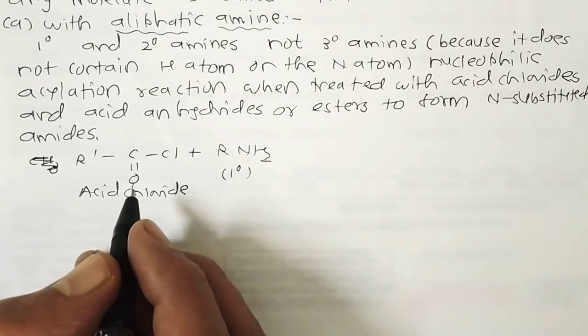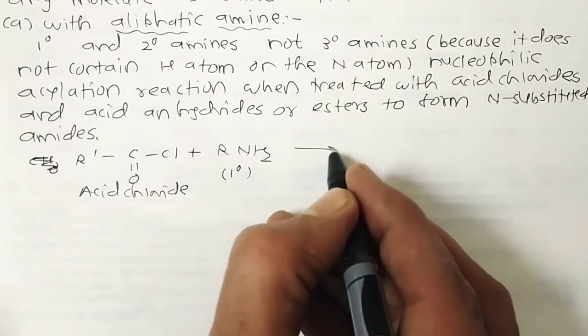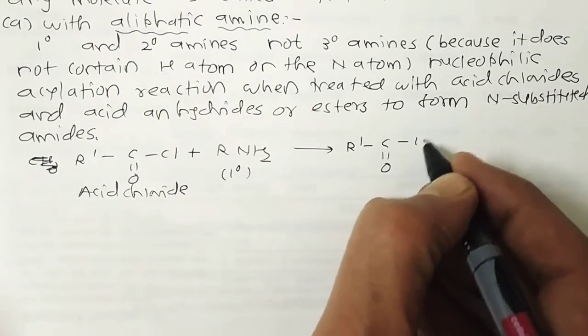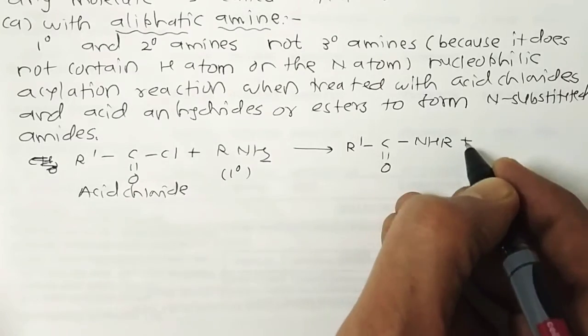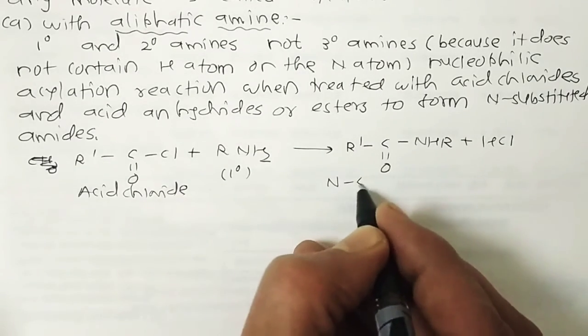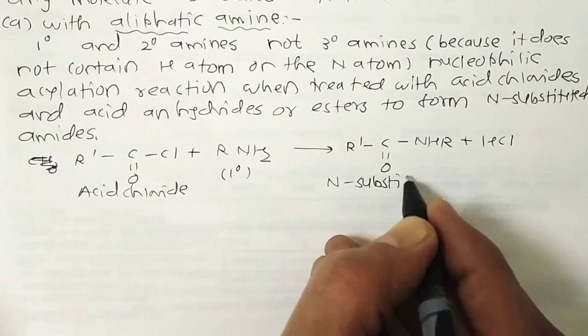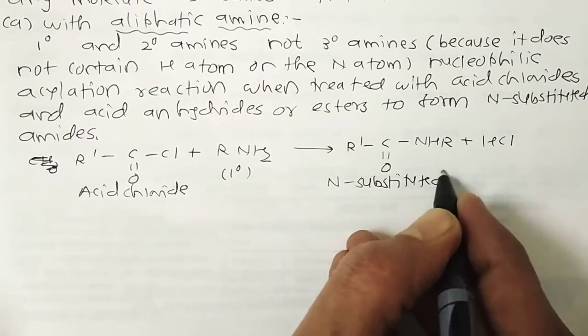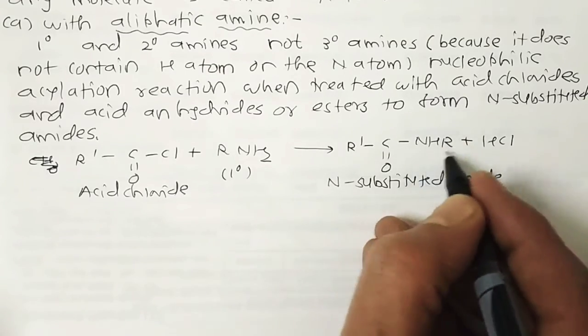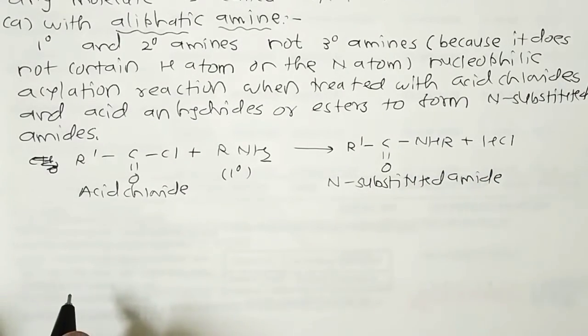With this reaction, it's converted into R'C double bond O NHR plus HCl removed. So here we get an N-substituted amide.